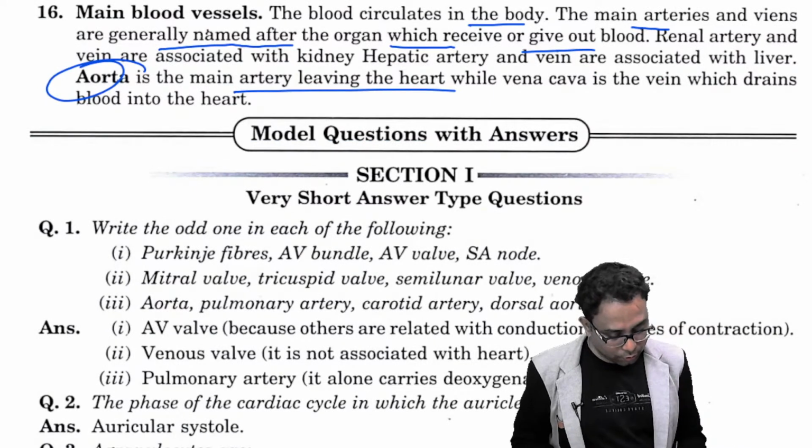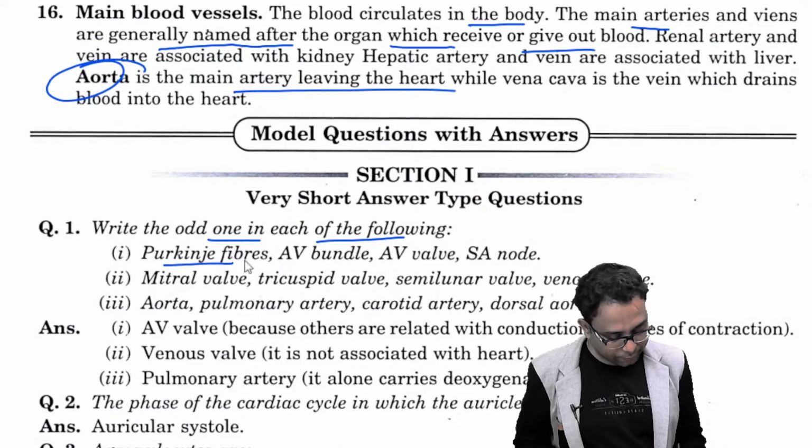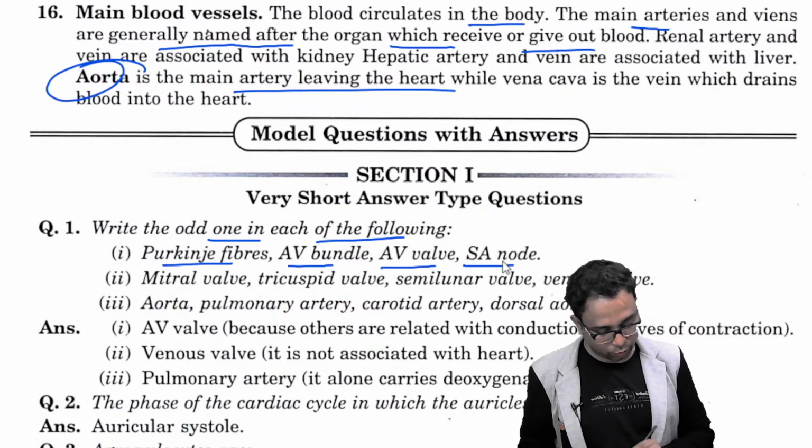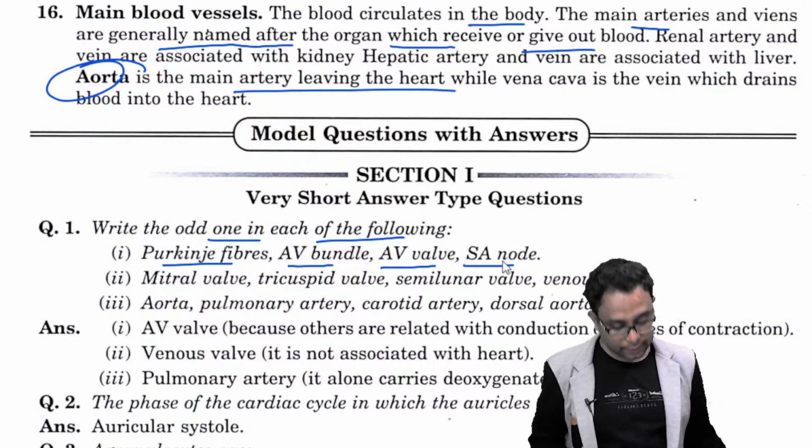Number 1, write the odd one out in each of the following: Purkinje fiber, AV bundle, AV valve and the SA node. Which one is the odd one out, right?